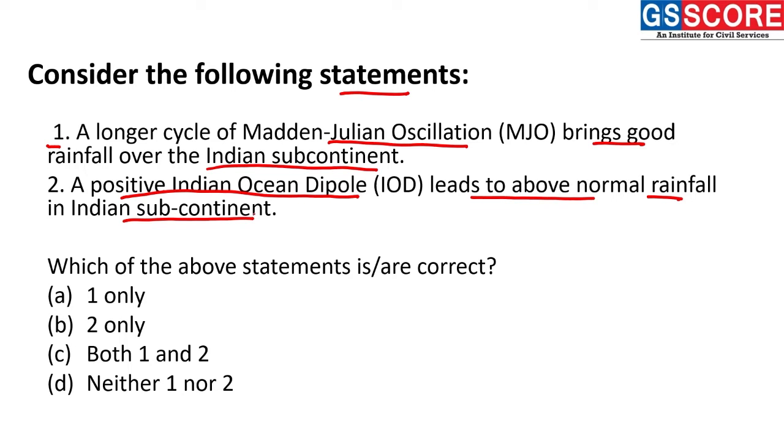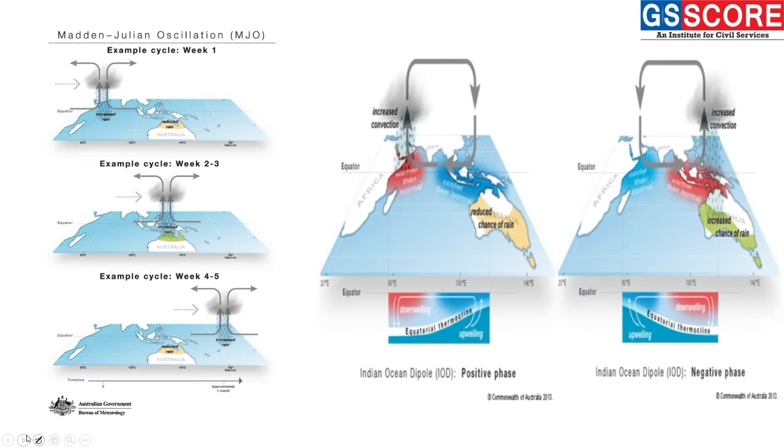So statement 1 we can understand by a diagram. Basically, Madden-Julian oscillation is a kind of a phase of high pressure and low pressure system. Here we can see this oscillation is taking place in the Indian Ocean region as well as the Western Pacific Ocean region. The point to understand is that it comes in different phases, moving from west to east.